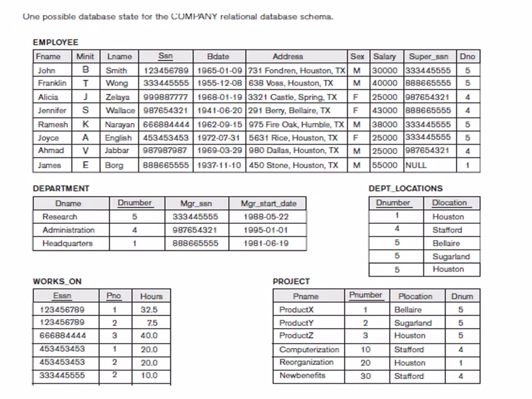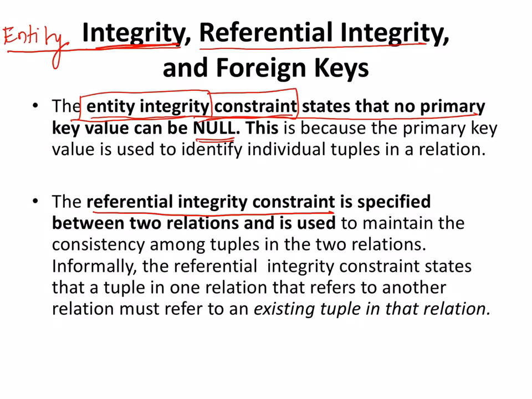Let's go here. I was talking about the various constraints or various rules. One rule that we saw was entity integrity. That means the primary key cannot be null. So this is the first rule, and that rule is known as the entity integrity constraint. Please remember, students, you can be asked in the examination to define the term entity integrity constraint, and you might be told to explain and elaborate it. Then you should be able to elaborate and define it.